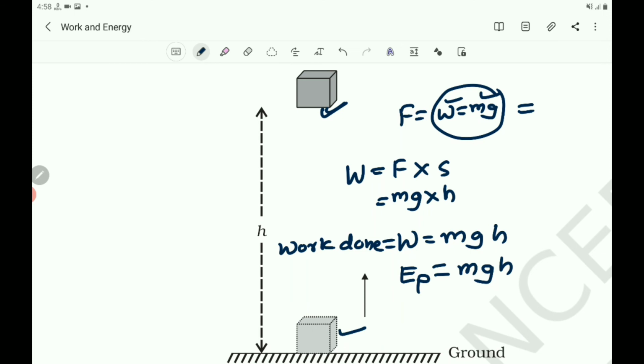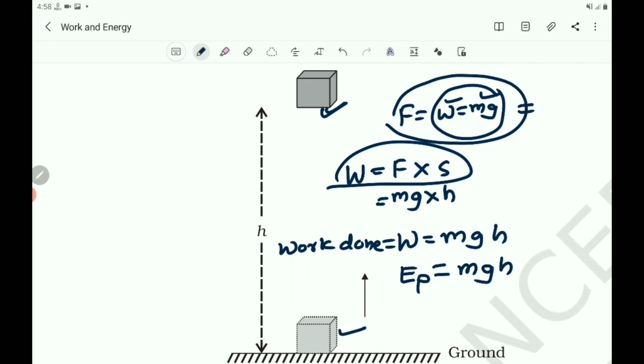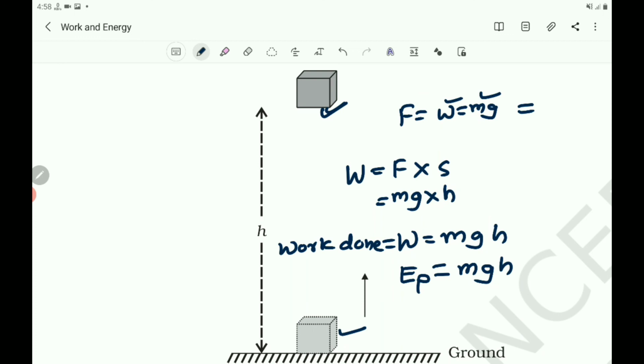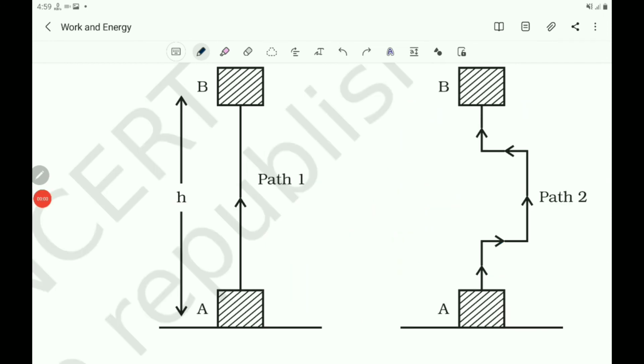So work done is equal to F into S. F is equal to W, that is the weight of the object, which is mg. So F into S becomes mg into h, that is the work done, which is equal to the potential energy mgh. So the formula to find the potential energy of an object raised to the height h, that is the gravitational potential energy, is mgh.